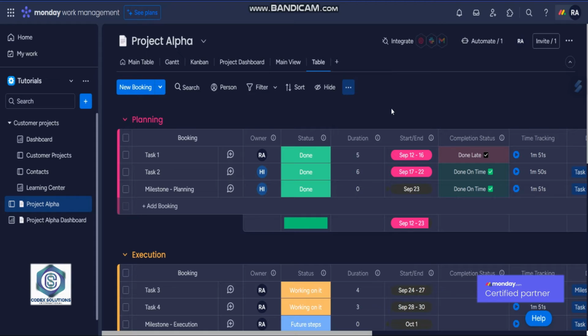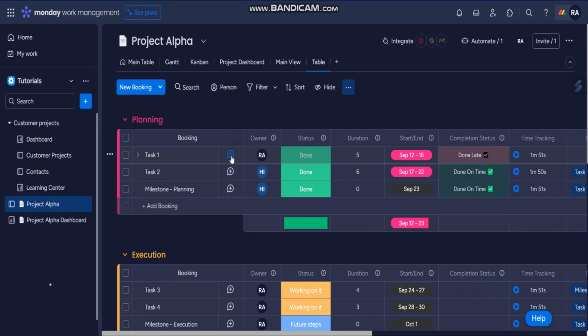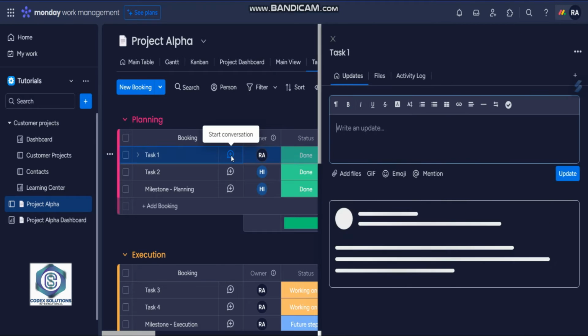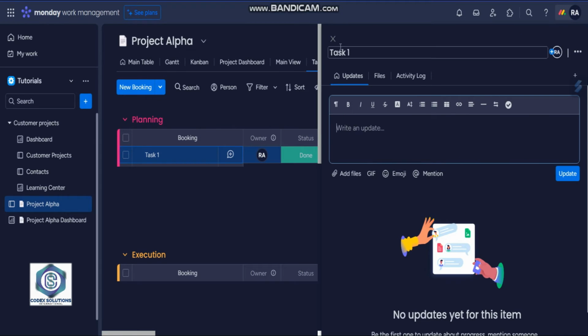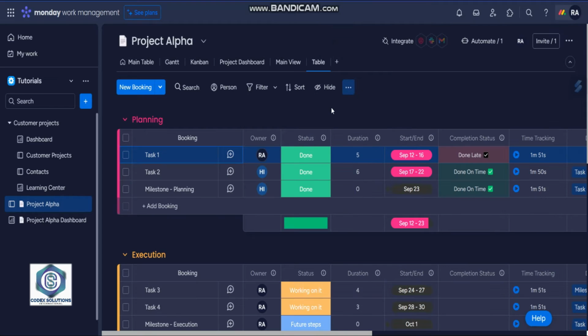Today I am going to show you how to communicate with your team on board level. Previously, when you wanted to get an update on a task, you needed to come here and click on start conversation and then write the update here, and same for the sub item level as well.